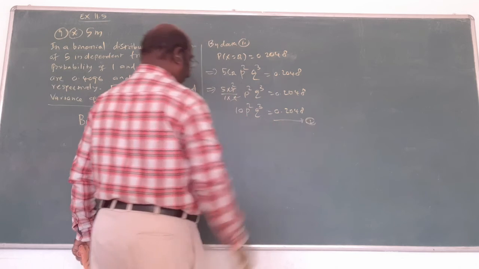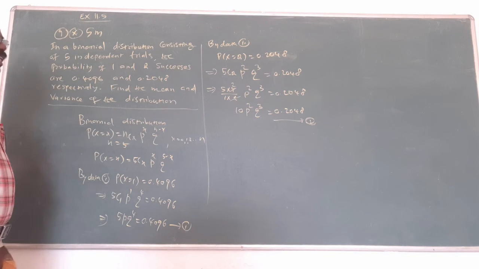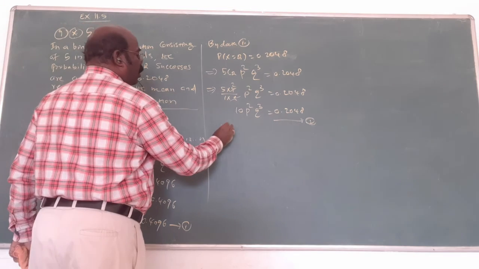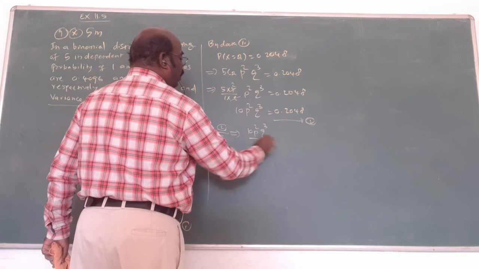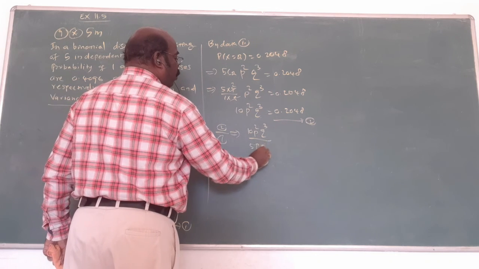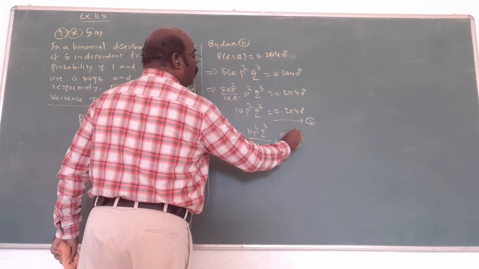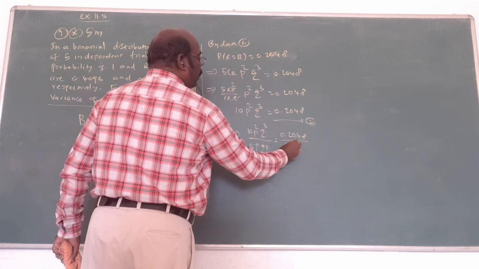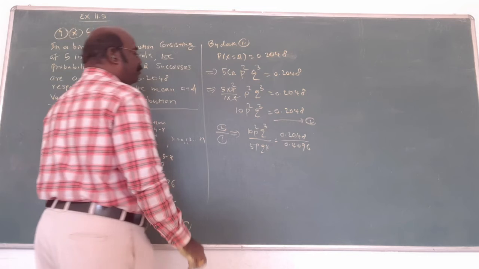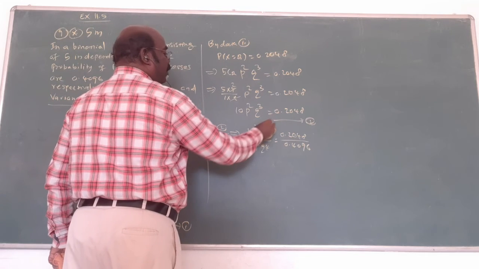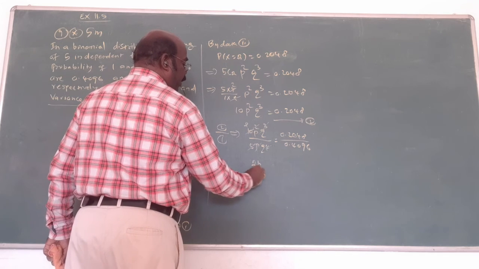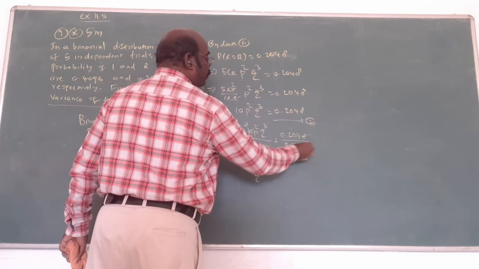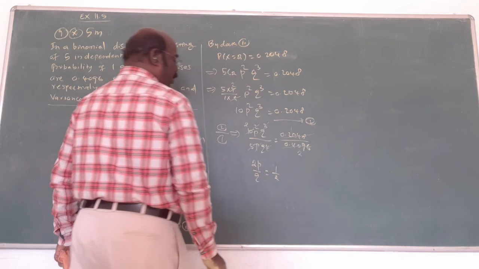This is the second equation. What is being asked? Find the mean and variance. That's why we need p and q. So divide 2 by 1: 10 into p square into q power 3 by 5 into p into q power 4 equal to 0.2048 by 0.4096. Cancel. The p square cancels with p, 2 into only p here. Here q, cancel, 1 time 2 times.